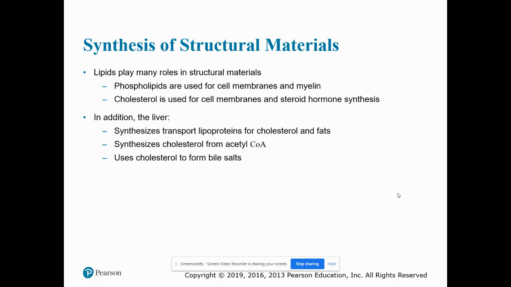Lipids play many roles in structural materials. We've actually already talked about this. Phospholipids are important for cell membranes. That goes back to the phospholipid bilayer, as well as myelin sheaths. Cholesterol is used in cell membranes to help stabilize them against temperature changes, and for steroid hormone synthesis. In addition, the liver synthesizes transport lipoproteins for cholesterol and fats, synthesizes cholesterol from acetyl-CoA, and finally uses cholesterol to form bile salts.